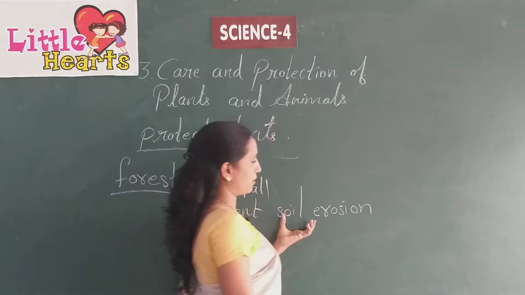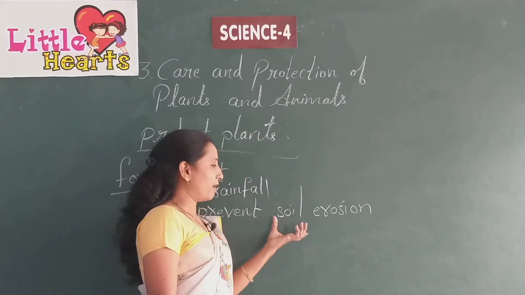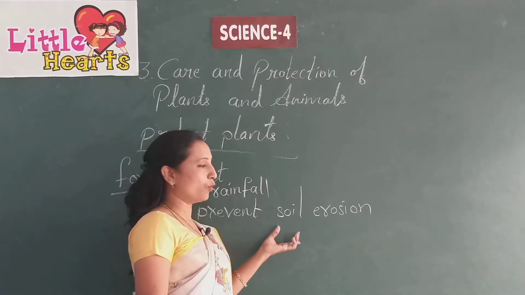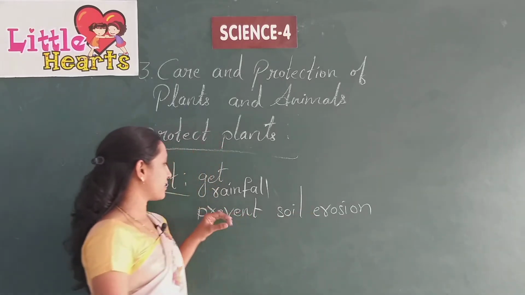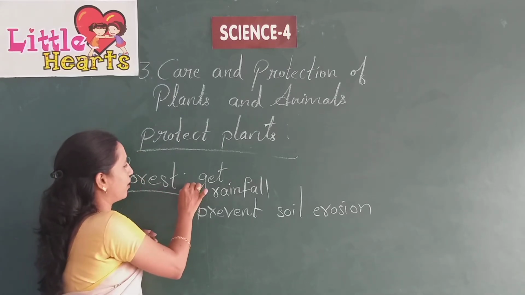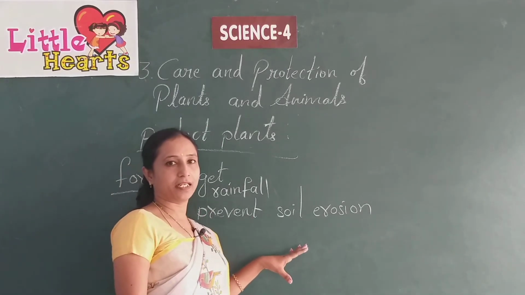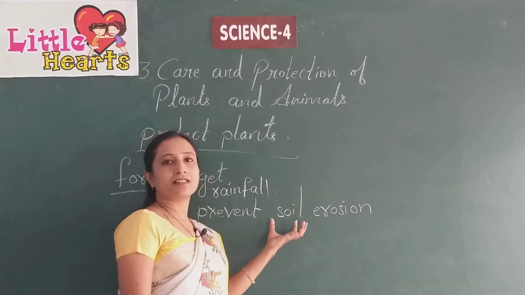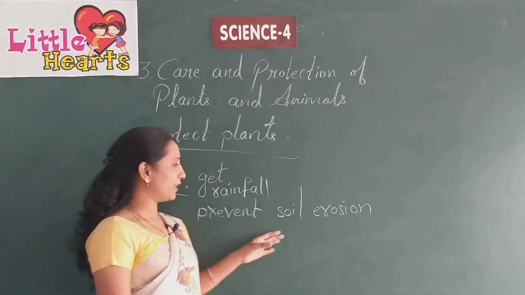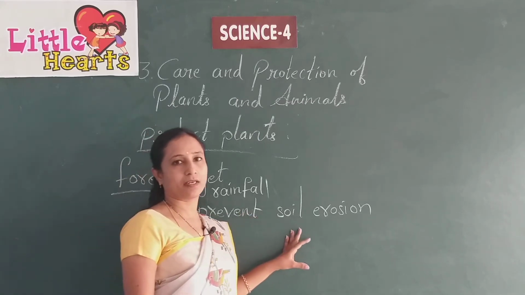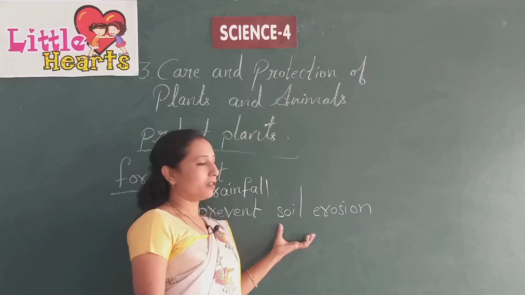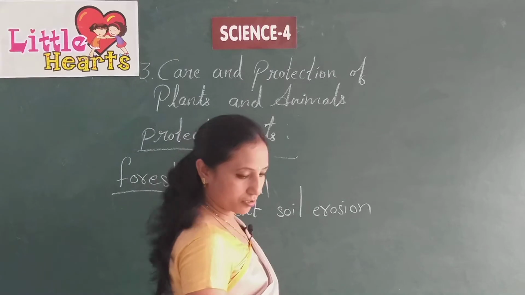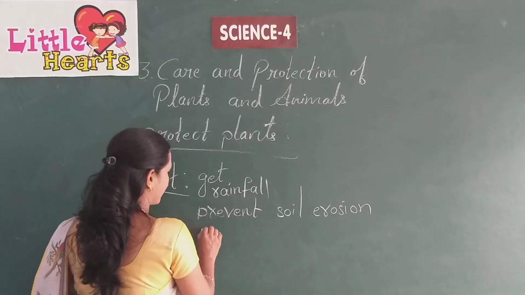What is soil erosion? When it rains heavily, the topsoil is eroded or removed. So, if plants are planted or many trees are present in a particular area, that soil will be very strong and stiff. With the help of these roots which are fixed in the soil, soil erosion doesn't occur here, and it also prevents floods.